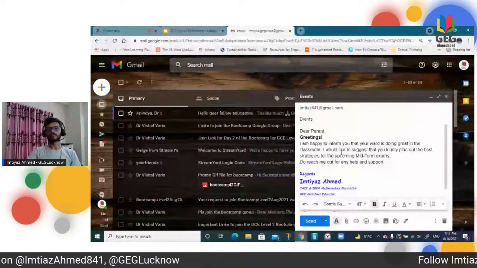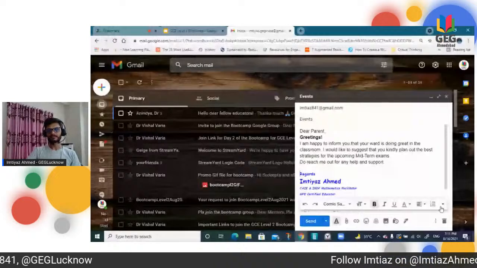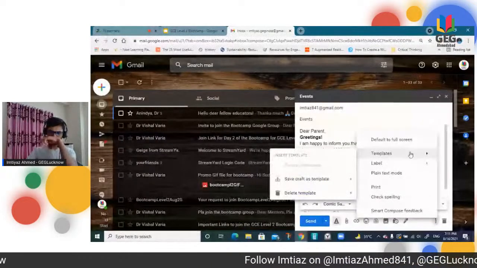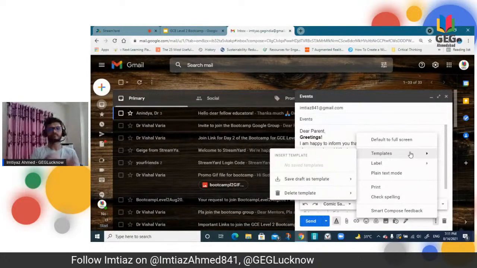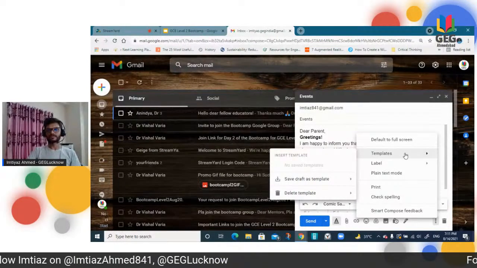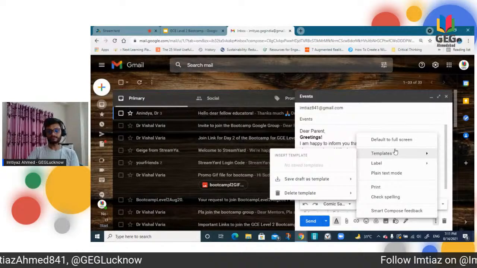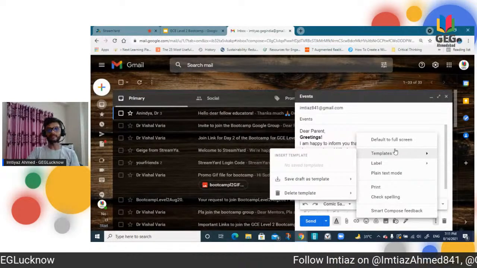Now what I'm going to do is set the template. So let's see, here is the template option. But if you hadn't set it from the settings, you couldn't get this option here, right? So just go to template, save draft as template, and go to save as new.